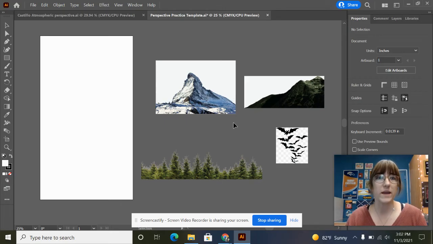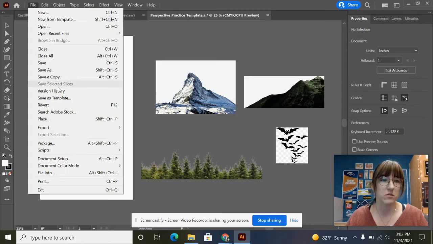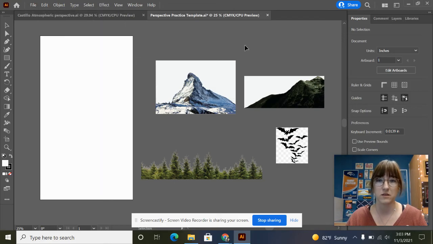The way that you do that is you need to make sure that you do file place, because if you do file open, all of the edits that we'll need to do to the photos will not work. So make sure that when you're putting your images into your Illustrator file, you do file place to get all the images there instead of file open. So once you have all your images in the document, we're going to go ahead and get started.